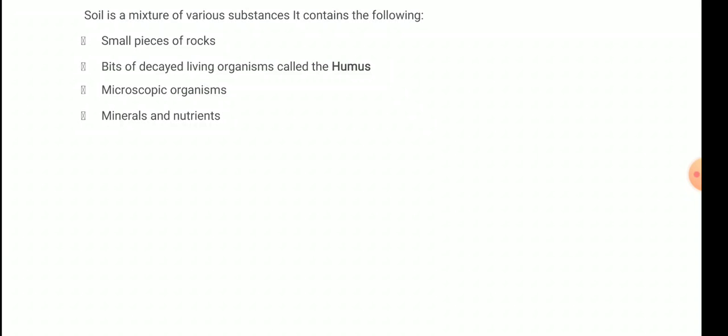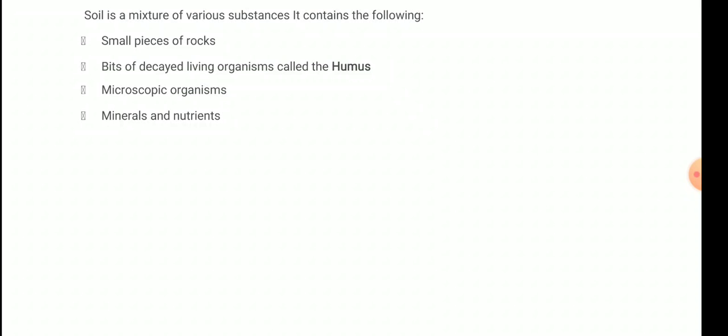Second one, very important, bits of decayed living organism called the humus. When a living organism dies and is buried in the soil, after some time it slowly decomposes due to the presence of microscopic organisms living inside the earth. Because of that the soil becomes rich in humus and nutrients. For example, parts of plants like leaves and twigs, when they die and come in contact with soil, decay and lead to the formation of humus. Humus is rich in nutrients.